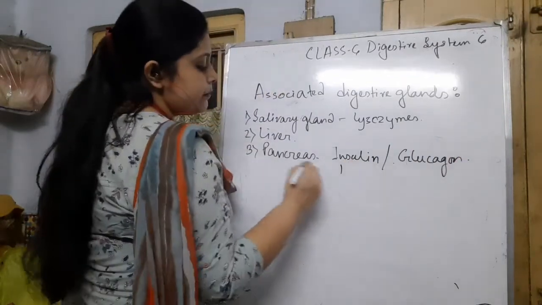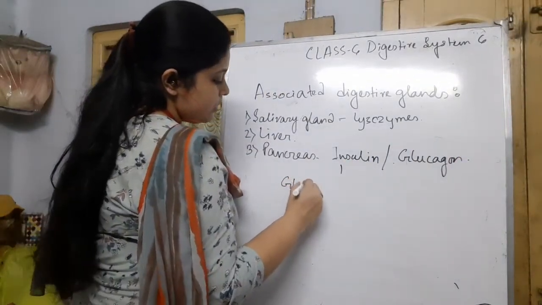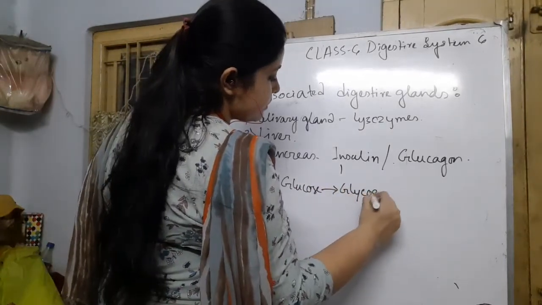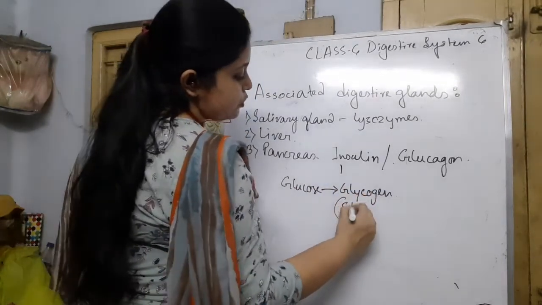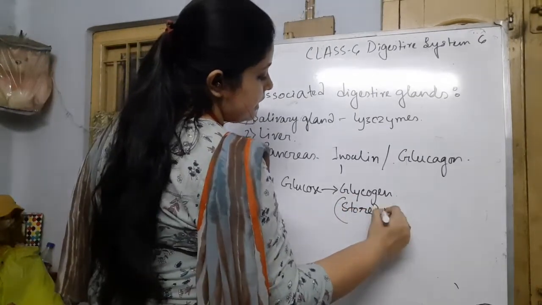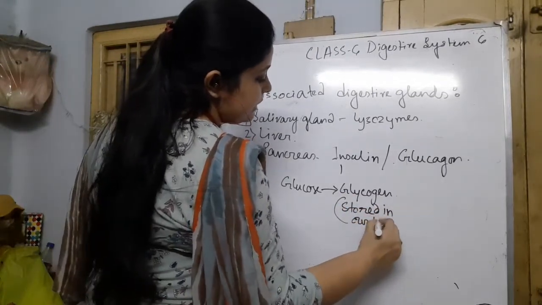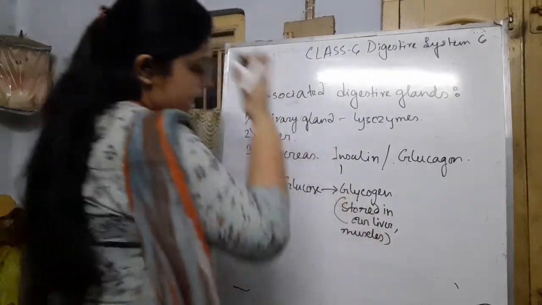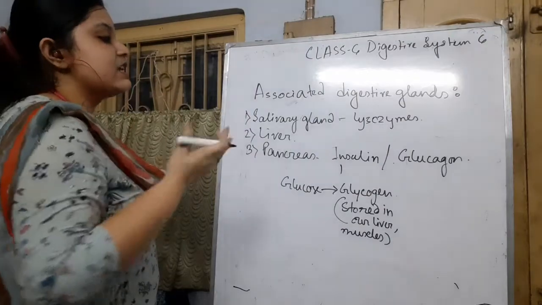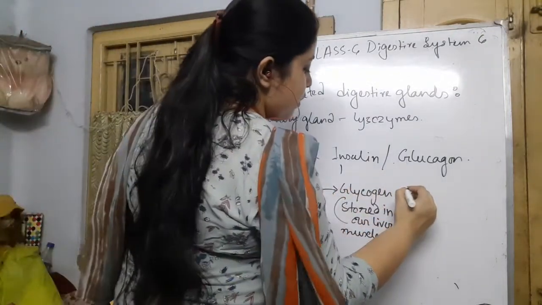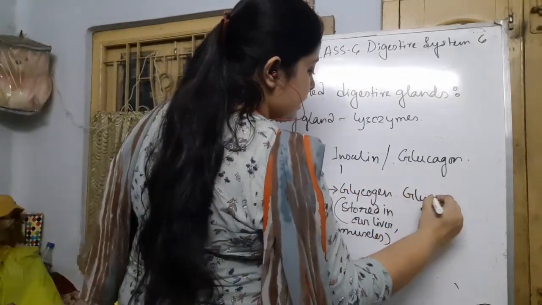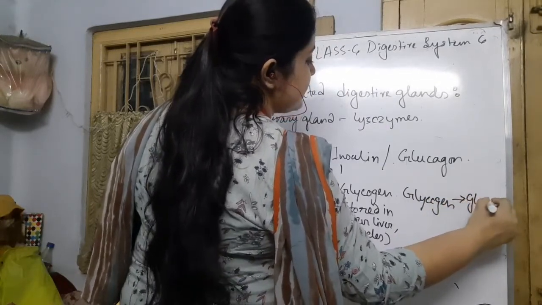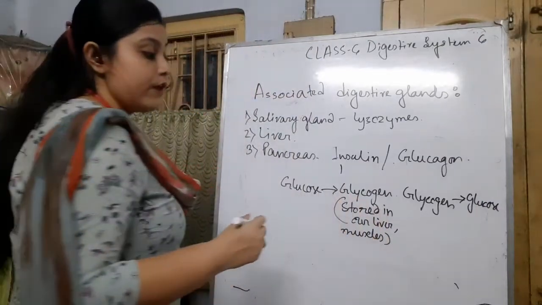Okay, insulin converts glucose to glycogen, and it is stored in our liver and muscles. Okay, and the glucagon's function is just the vice versa, it forms glucose from the glycogen. It can increase the blood glucose level of our body.